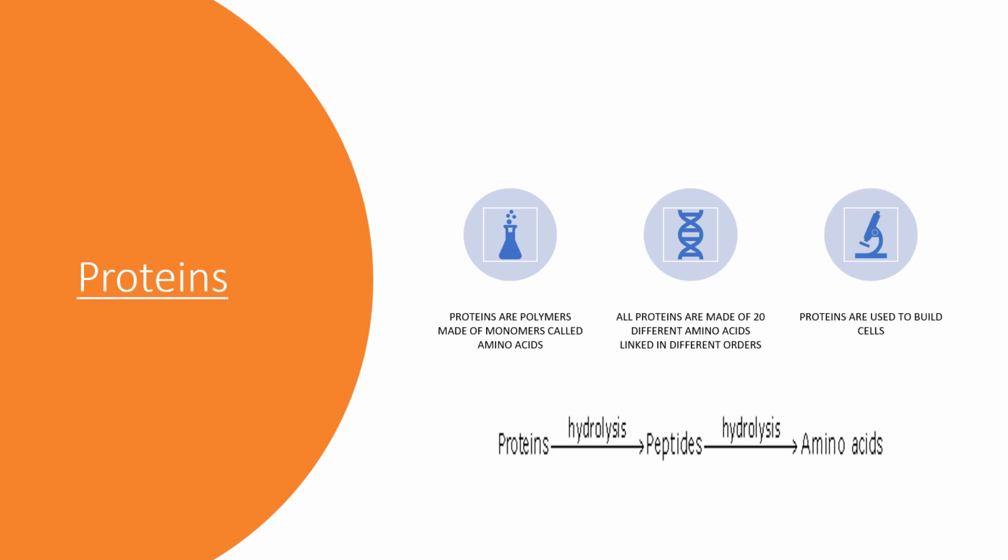Proteins. Proteins are polymers made of monomers called amino acids. All proteins are made of 20 different amino acids linked in different orders. Proteins are used to build cells, act as hormones and enzymes, and do much of the work in a cell.